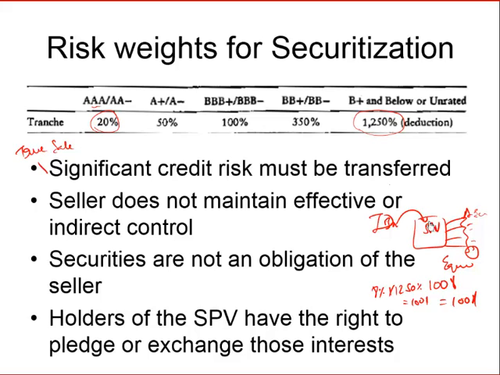A true securitization is where significant credit risk has been transferred onto the new investors. The seller does not maintain any effective or indirect control. Securities are not an obligation of the seller or the originating bank, and the holders of the SPV have the right to pledge or exchange those interests. That is, I can sell my stake to somebody else, or I can pledge this stake and borrow against it if I want. So if these conditions are met, these are the risk weightings that would be applied if we invested in securitized assets.